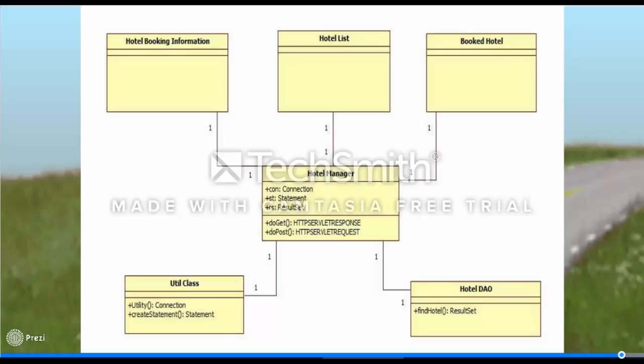The selected hotel and room is sent by the hotel list class to the controller and the same process of connection is repeated. After establishing the connection, the hotel DAO class is updated and notification is sent to the book hotel class through the hotel manager.